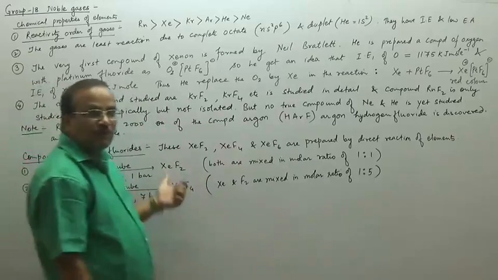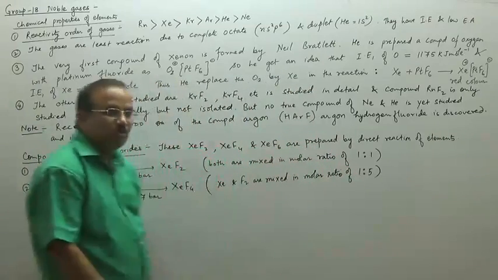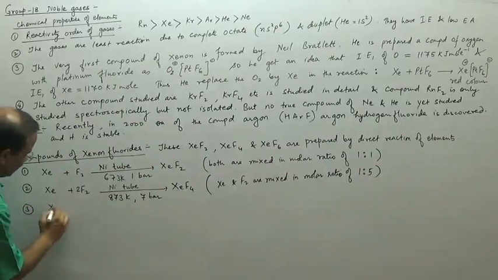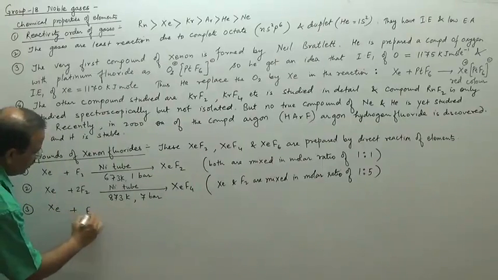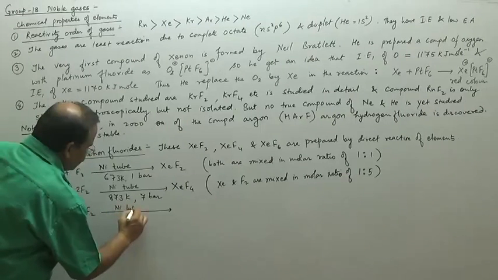This is xenon difluoride, and that is xenon tetrafluoride, which is formed in the reaction. So we can write that the xenon tetrafluoride is formed. Next, when xenon reacts with fluorine F2, we write that it is done in a nickel tube, as we used to write.